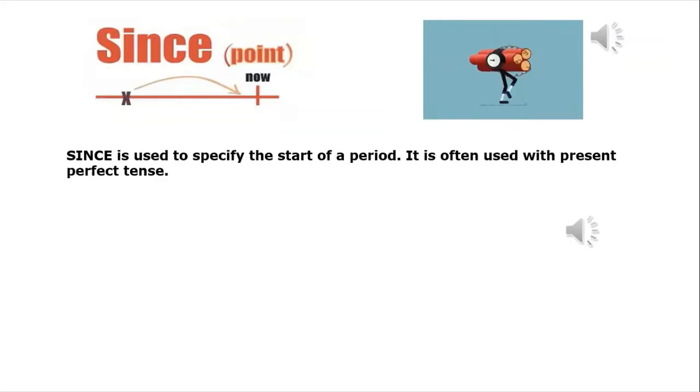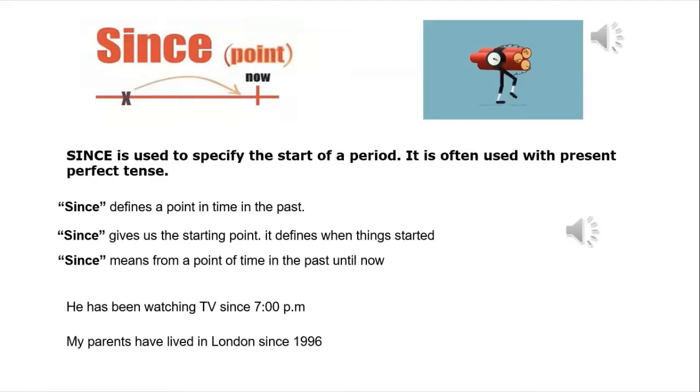So since is followed by a point in time from the past, and we usually use it with the perfect tenses. Example: He has been watching TV since 7 p.m. So here it is the present perfect continuous.